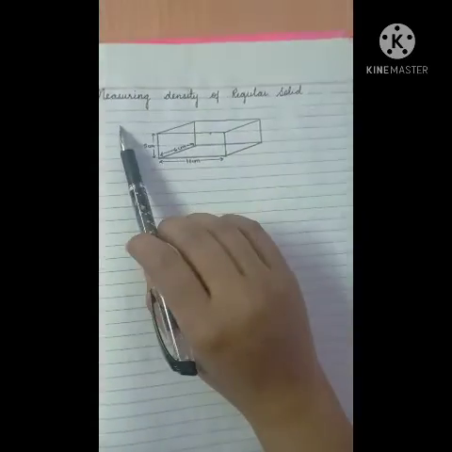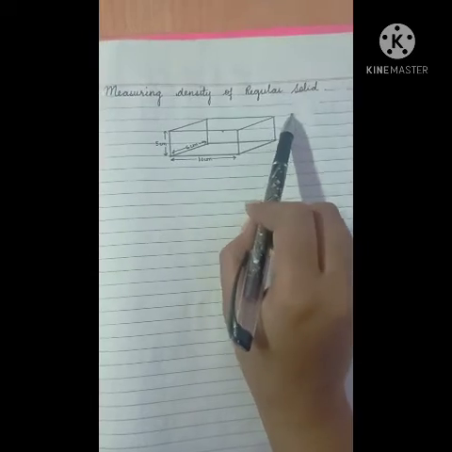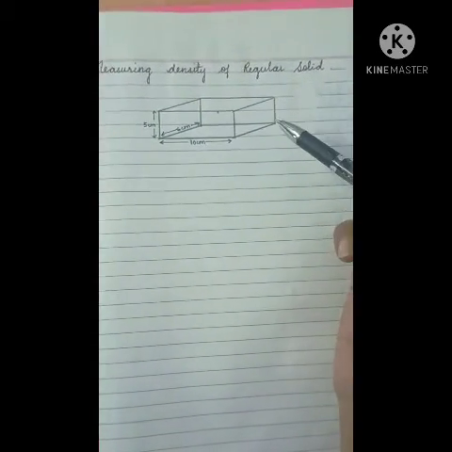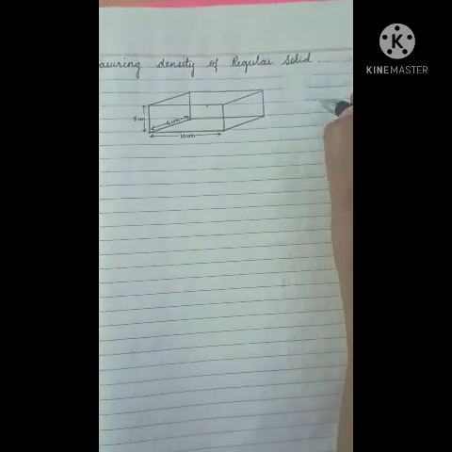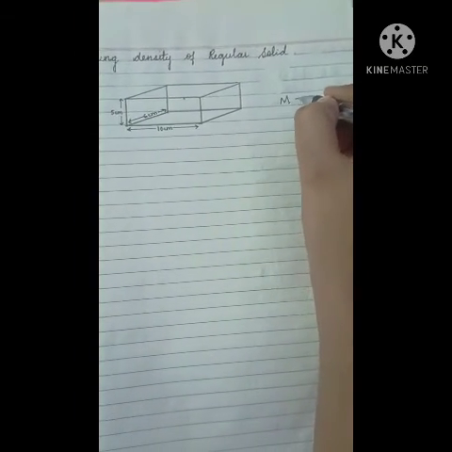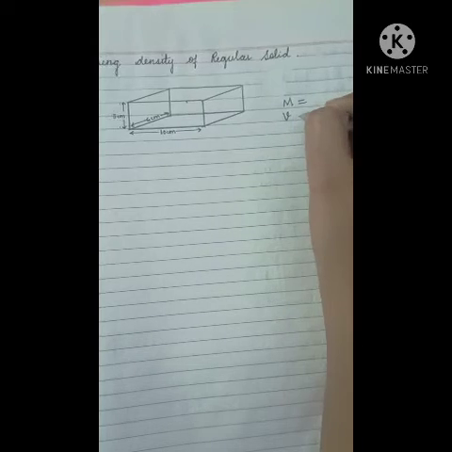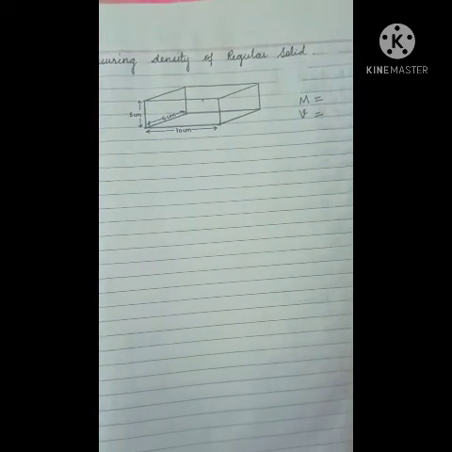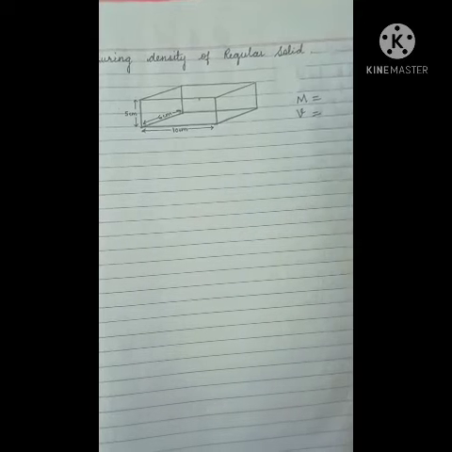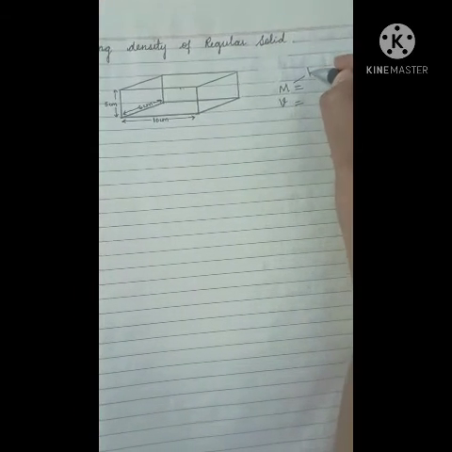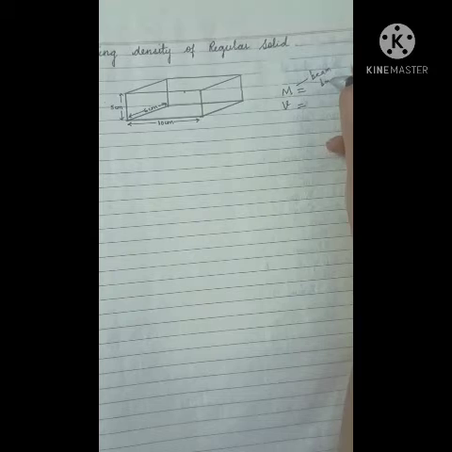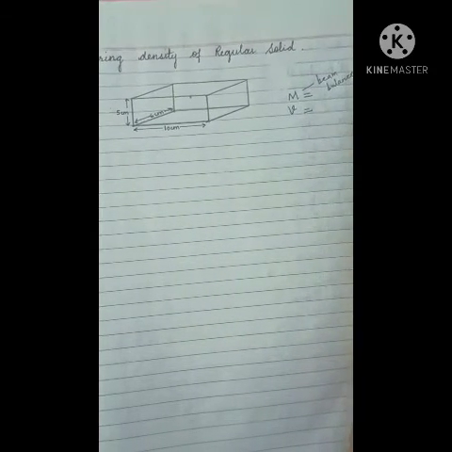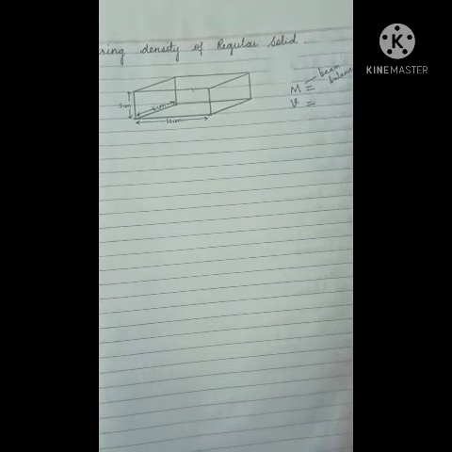Next topic is measuring density of regular solid. So the density of a regular solid can be measured by measuring its mass and its volume. The mass of the regular solid is measured by a beam balance, and its volume is measured by the formula.